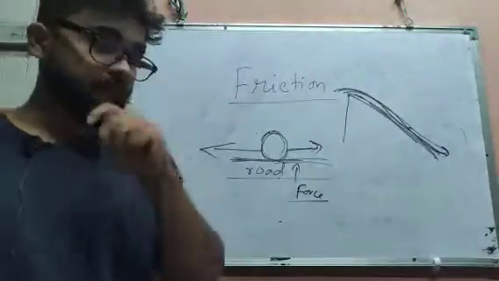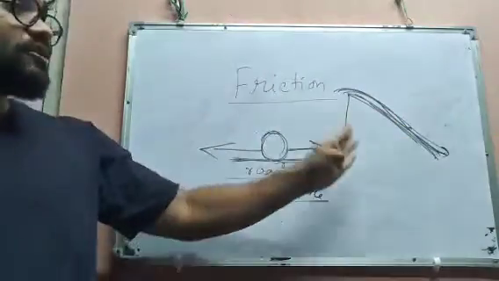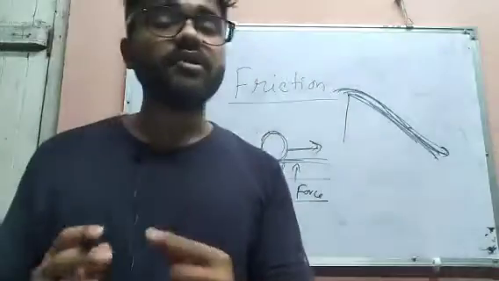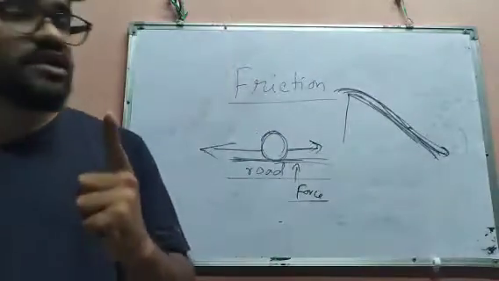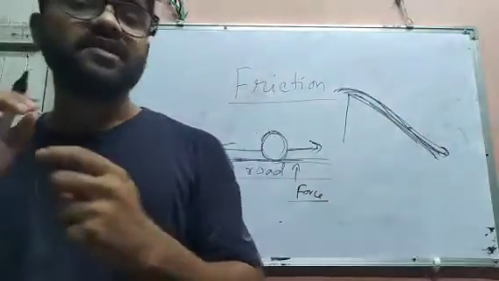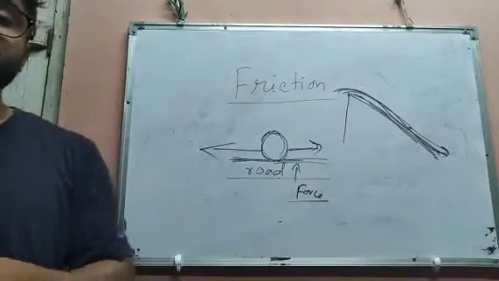But if it becomes a rough surface, then we cannot slide there. Okay, that's why the frictional force depends first upon the surface where it is moving. If the surface is smooth, the frictional force is less, and if the surface is rough, then the frictional force is more.